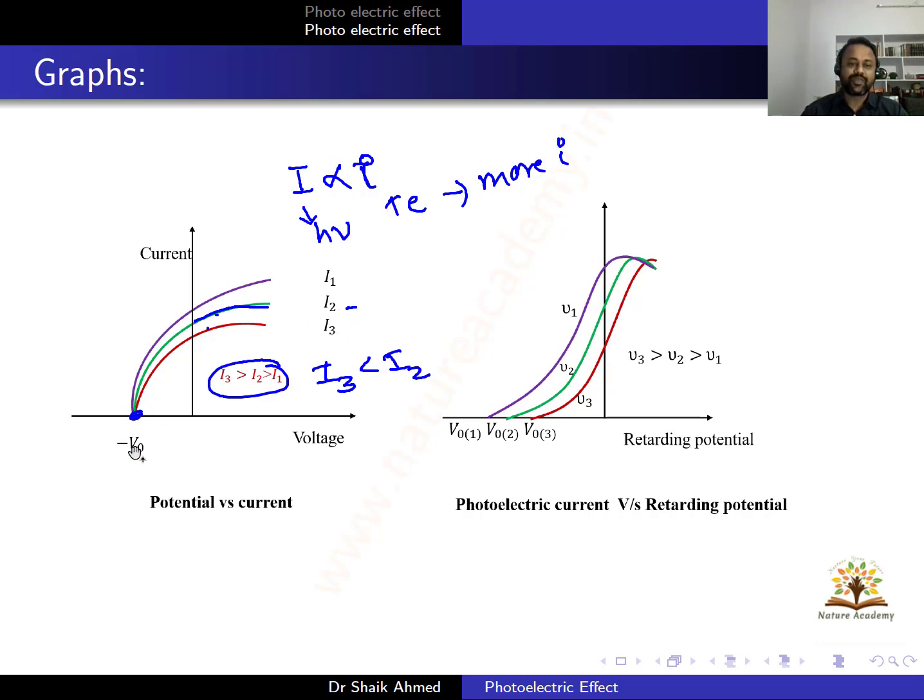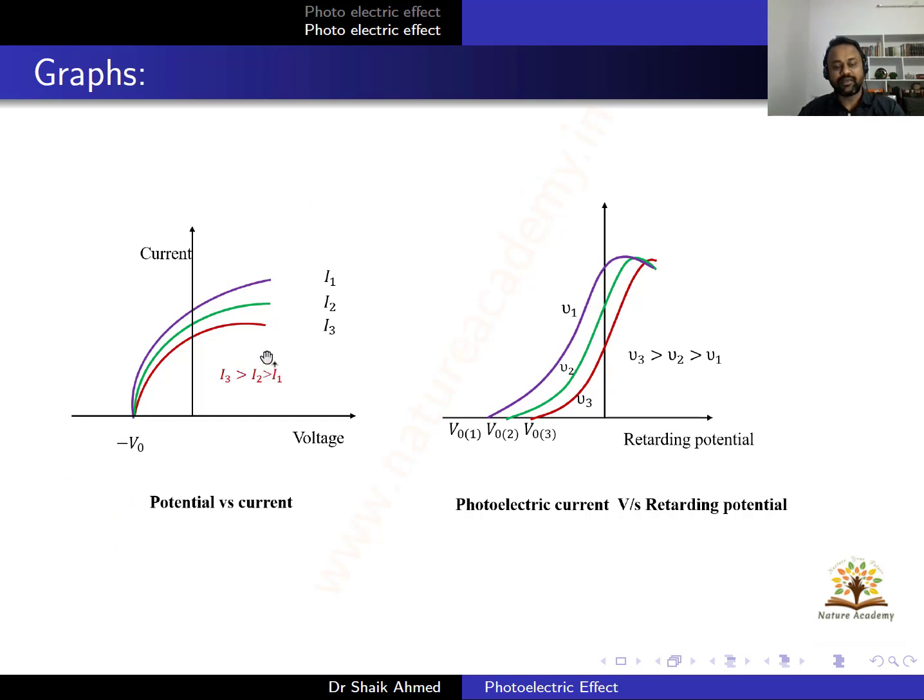will be the same. Since the stopping potential depends on the frequency, the stopping potential and the kinetic energy, both functions depend on the frequency only. They are independent of the intensity. So with further increase, you may get other saturated values like this. For different intensities, you will get different saturated values, but the stopping potential is the same.